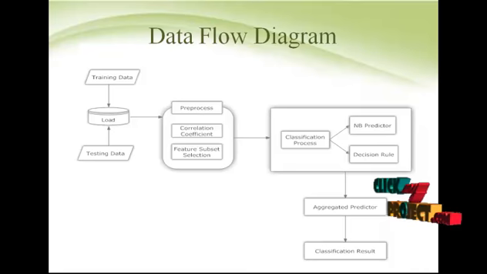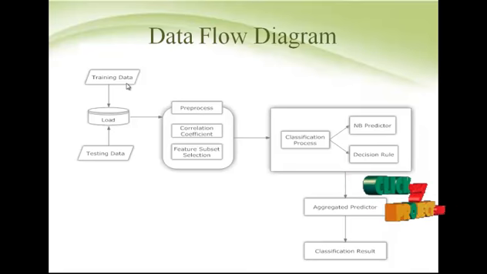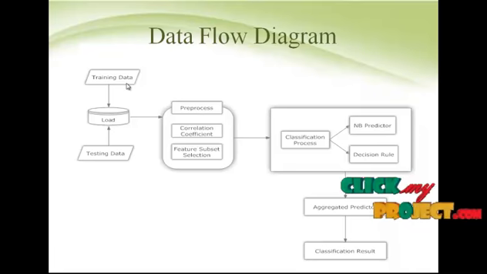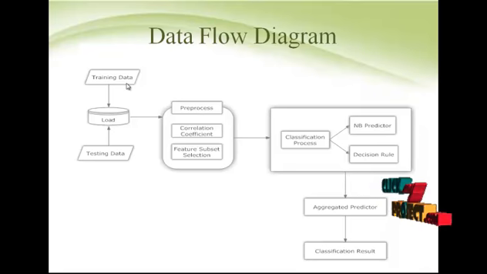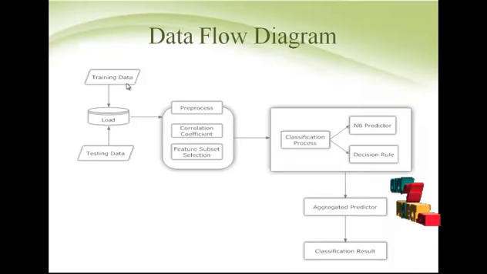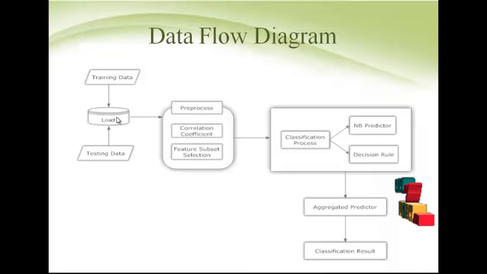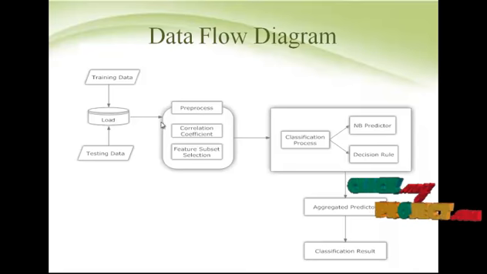Now going to explain the data flow diagram. First, we have to establish the testing data set. Our empirical study used a real-world data set, a network traffic trace named WIDE. Traffic flows are randomly selected from the WIDE data set. The first step of our process is to load the data set into the database. Then it will be used for the classification process.